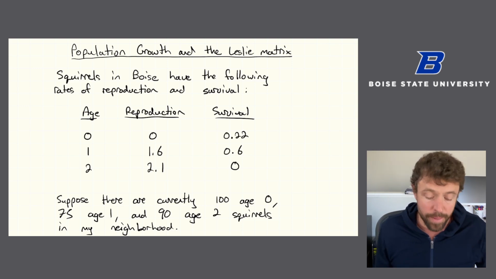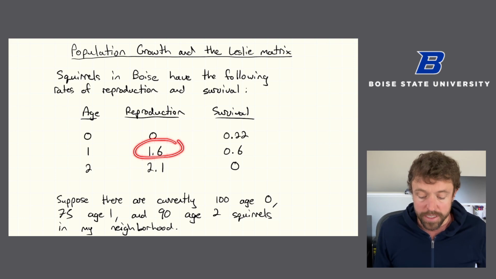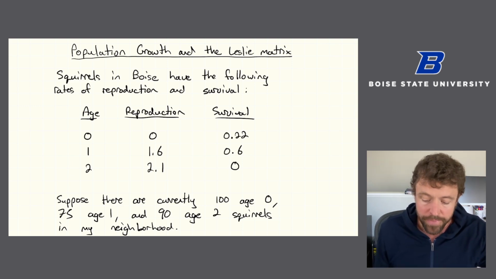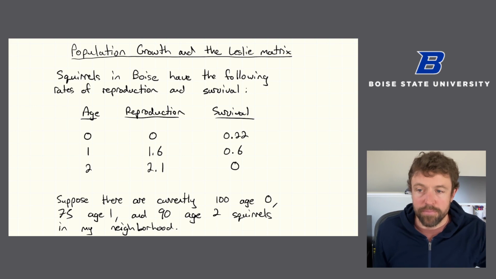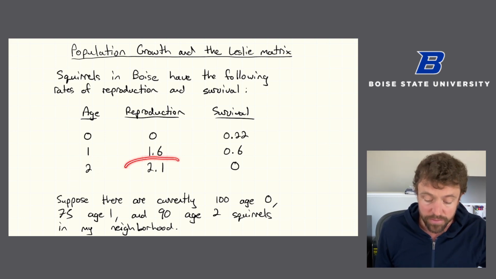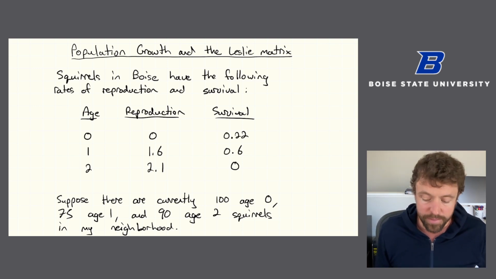age 1. For age 1 squirrels, the average reproduction rate is 1.6. So if you have 2 age 1 squirrels, you on average will have 3.2 new squirrels due to them. And their survival rate is 60%. So 60% of age 1 squirrels go on to survive to be age 2. And then finally, at age 2, we'll say that our squirrels have a reproduction rate of 2.1. So they more than double themselves, but none of them survive on to age 3.